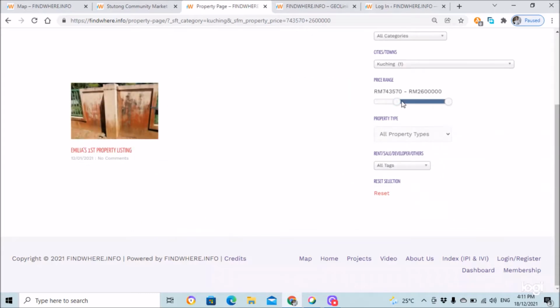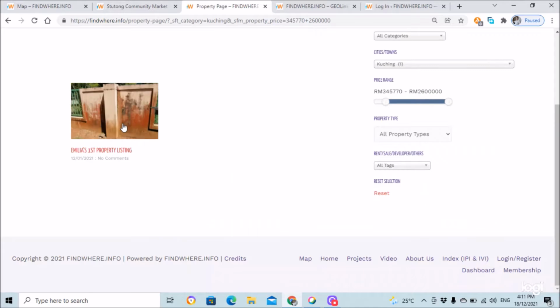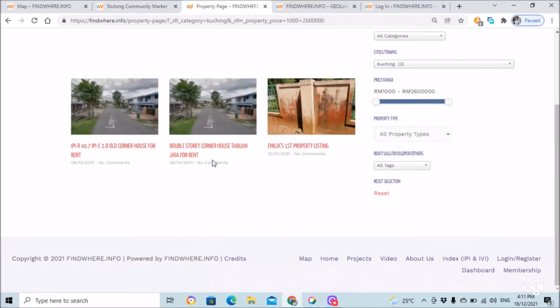Of course, by moving this price range, you can sub-select the budget amount of your property, because there are also rentals which are below 1,000 or above 1,000, so property for sale. But the other two are properties for rent. That's why the pricing is less.